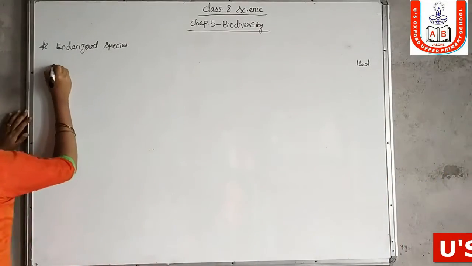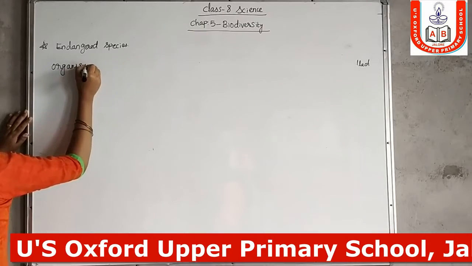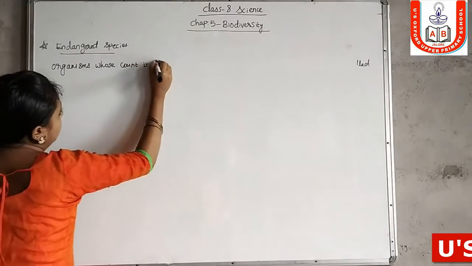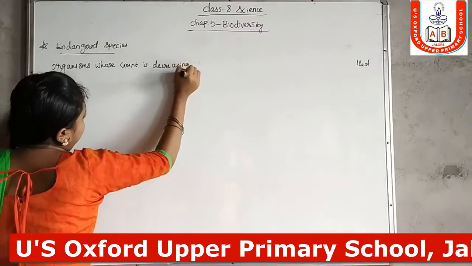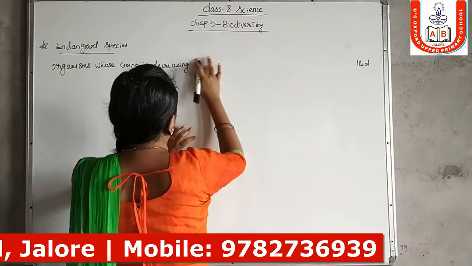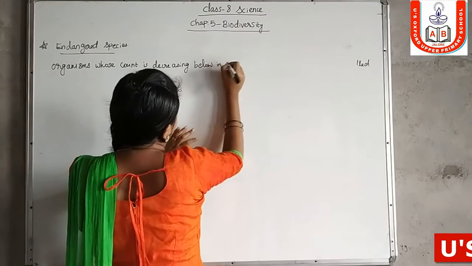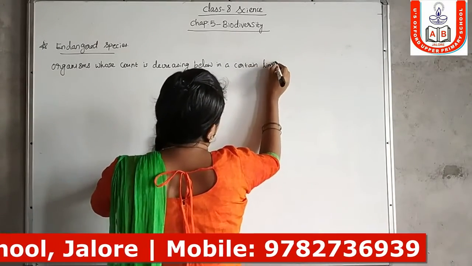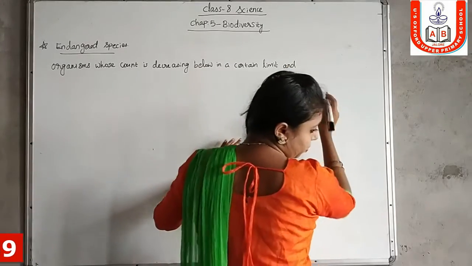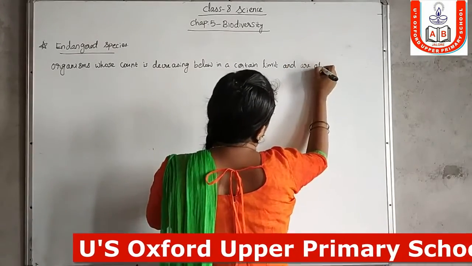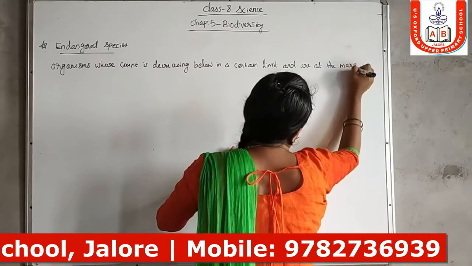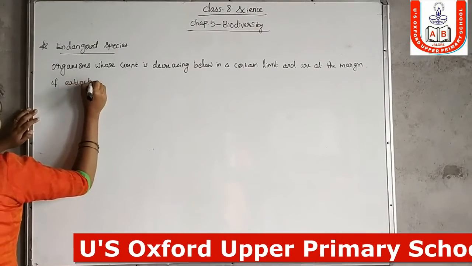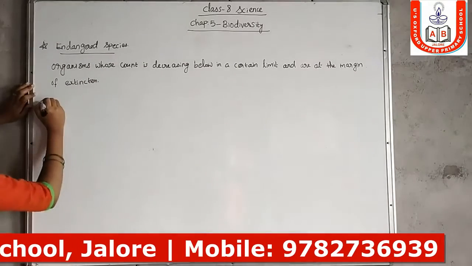Organisms whose count is decreasing below a certain limit and are at the margin of extinction. These type of species are called endangered species.